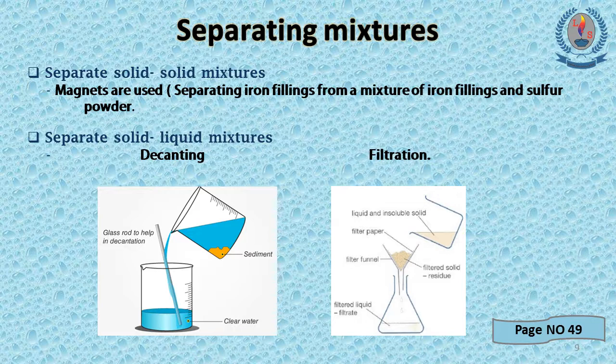Look at the second one, that is known as filtration. You know there are filter papers in the science laboratory. They can be used to do this experiment. Here, to separate insoluble solids from a liquid mixture, we can do this experiment. Here the filter paper is behaving like a sieve. So the liquid can pass through the filter paper but not the solid. Solid is remaining in the filter paper. That is known as residue. And the liquid collected in the conical flask, it is known as filtrate.